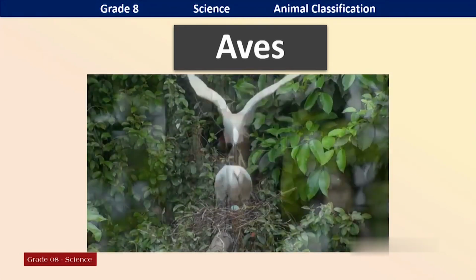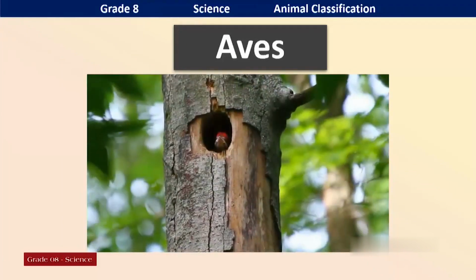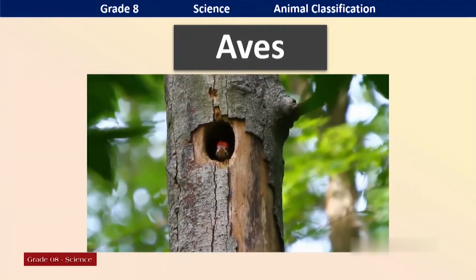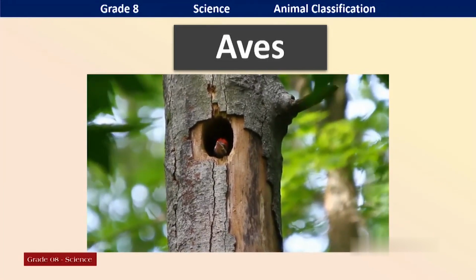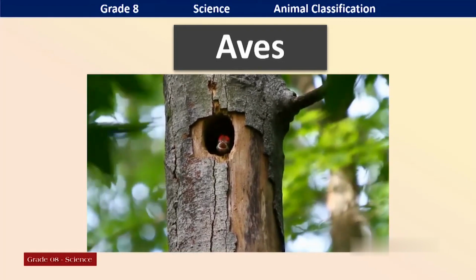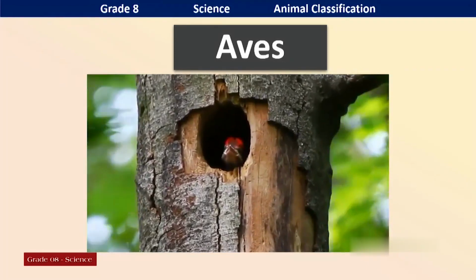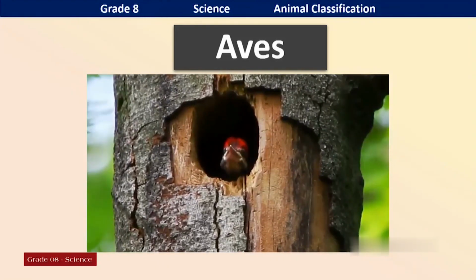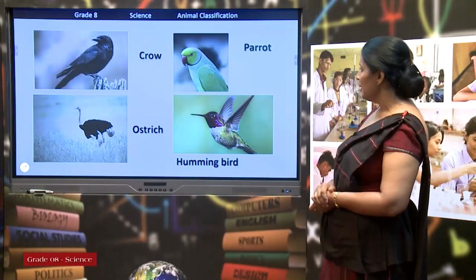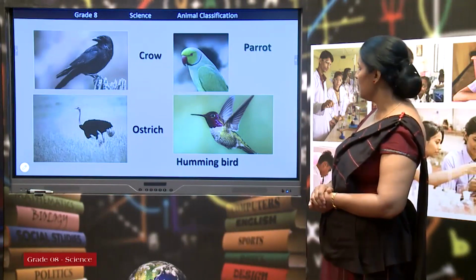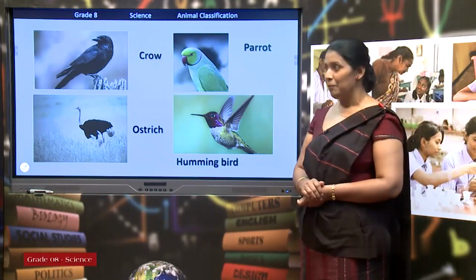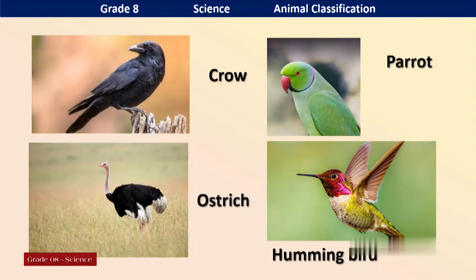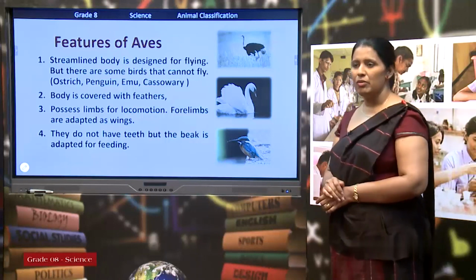Yes, what are the special features of these birds? The main feature is their feathers. Their body is covered with feathers. And the next one, their beak. Yes, these are the common examples for birds. You know all these examples: crow, parrot, ostrich, hummingbird. What are the features of aves?